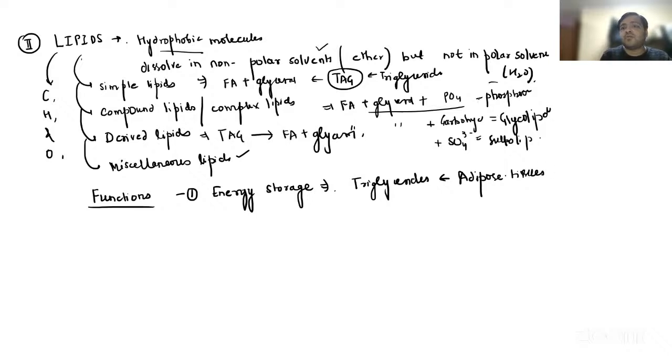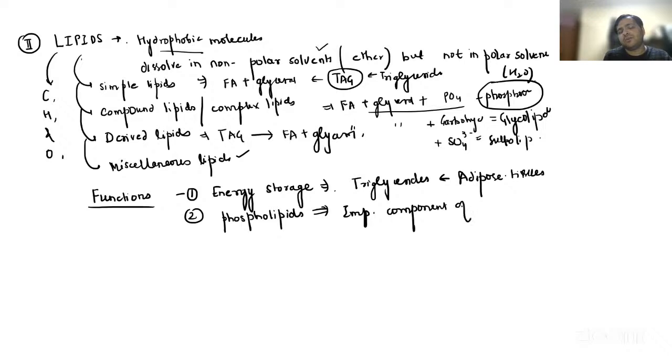Now, I have talked about phospholipids. Secondly, you should know that phospholipids are basically an important component of the cell membrane structure, right? The cell membrane, the bilayer phospholipid. So remember, guys, lipids are also responsible for protection and insulation.